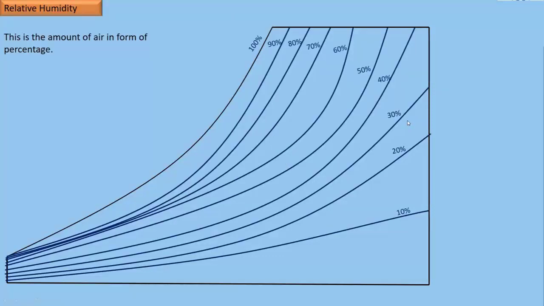It shows the scale used to express the water content in a sample of air, which is percentage. The chart is also showing you the saturation line, where the air at this point is totally saturated. That is, it cannot absorb any more water. It is 100% saturated.